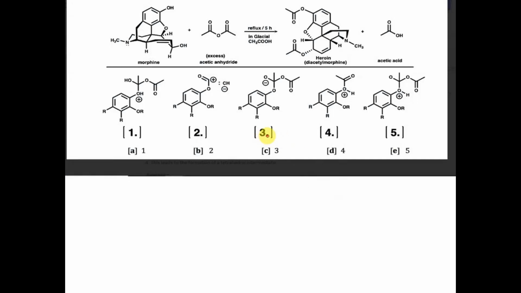Hello everyone, in this video we need to determine among the five which would be the possible intermediate for this reaction. So we can see that morphine has a phenolic OH that can react with this acidic anhydride. So the phenolic OH, that means this OH, will simply react with the acidic anhydride.